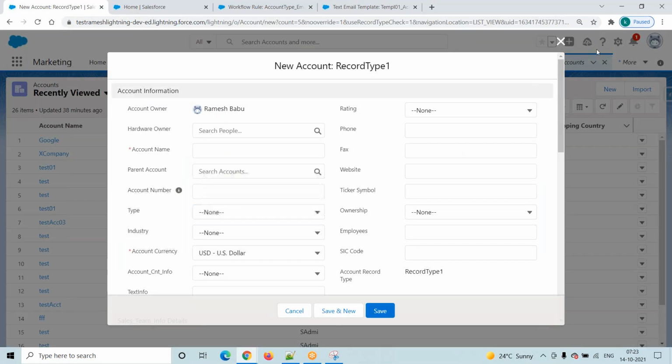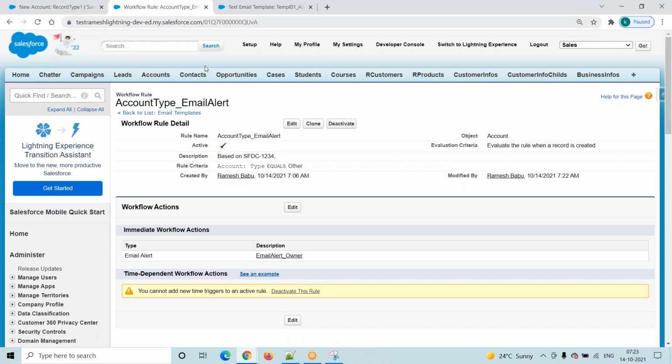Go to either classic version or lightning version. One thing you have to remember, we created this workflow in classic version, but it is not like that it is available only in classic version. We created one workflow rule. That workflow rule will fire when we create one account record with type equal to other. Whether you create the record by using classic version or lightning version, it doesn't matter. Finally we are inserting a record in the account object. By using classic version or lightning version, that is UI only. From where you are creating it doesn't matter. Suppose you are creating one account record.